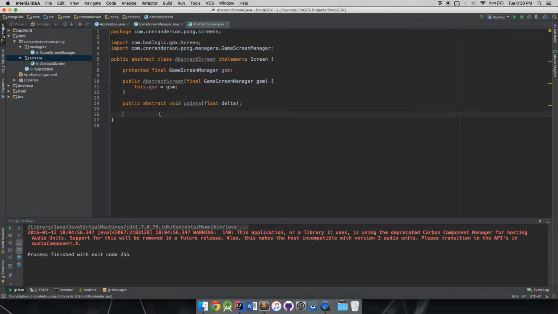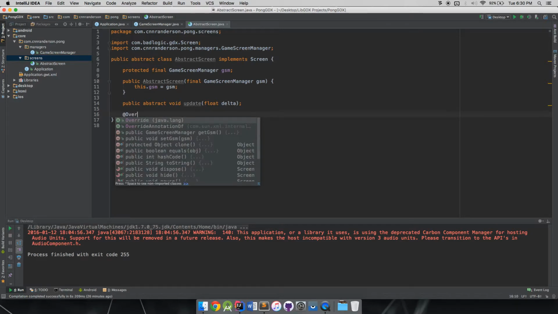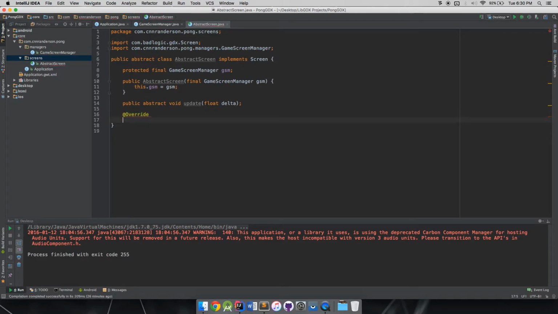So we're going to add an @Override annotation, public void render with a float delta, and in here we're going to call that update method that we had.